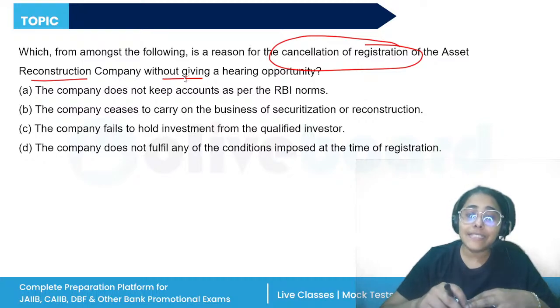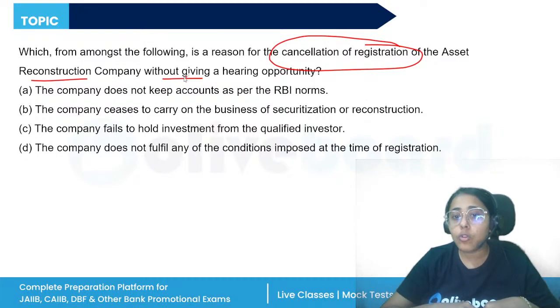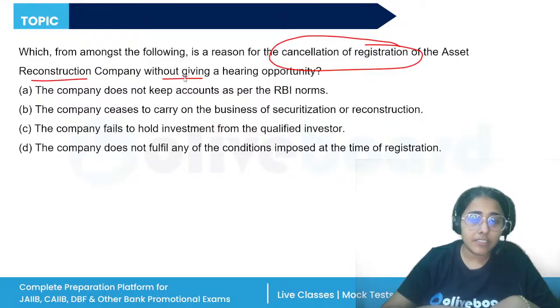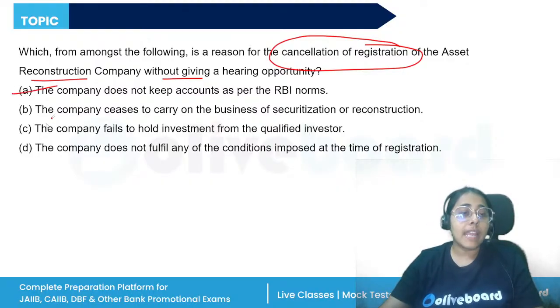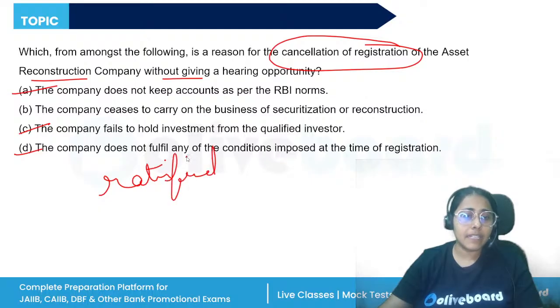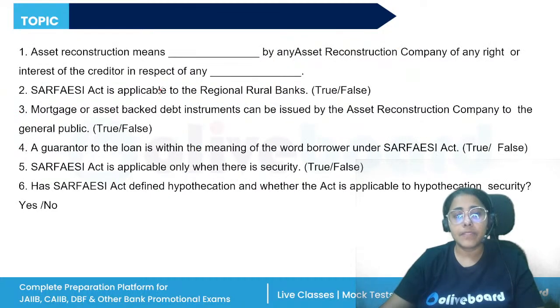The company ceases to carry on the business of securitization. The company fails to hold investment from the qualified investor. The company does not fulfill any of the conditions imposed at the time of registration. So A, C, and D can be ratified, they can be corrected. But option B, when the company is no longer carrying on the business of securitization, the registration will be cancelled without hearing, without giving a chance to be heard. Next,